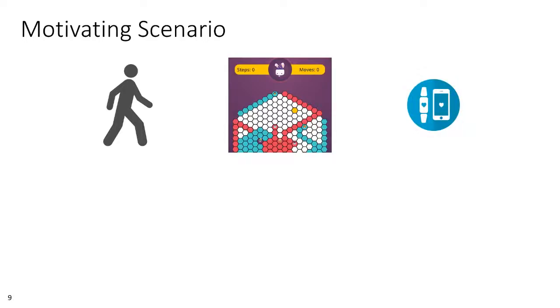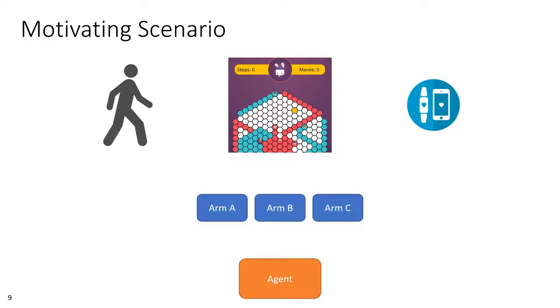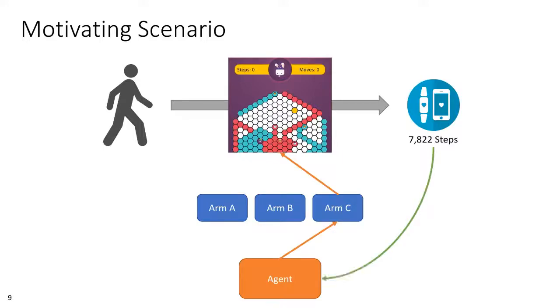Previous research has demonstrated that presenting the right variant to the right player can have a significant effect on results. We want to construct an agent in the form of a bandit strategy that could achieve this automatically. So this bandit strategy chooses among 3 arms, let's call them arms A, B, and C, that will change the experience of the player's daily Exergame session. So the bandit chooses arm C for that player, and then observes the daily steps recorded by their Fitbit that day following the game session. Those steps are interpreted by the bandit as the reward for choosing that arm for that player, which will guide the bandit's decisions for that player in the future.